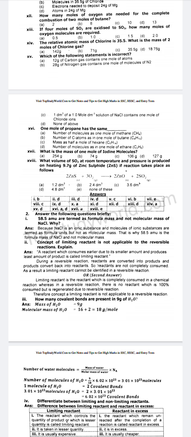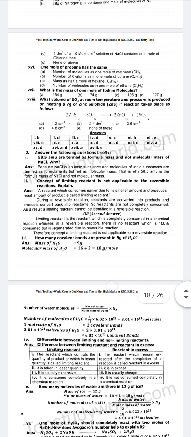Question number 2. Concept of limiting reactant is not applicable to the reversible reactions. Explain. Answer: a reactant which consumes earlier due to its smaller amount and produces least amount of product is called limiting reactant. During a reversible reaction, reactants are converted into products and products convert back into reactant, so reactants are not completely consumed. As a result, a limiting reactant cannot be identified in a reversible reaction.